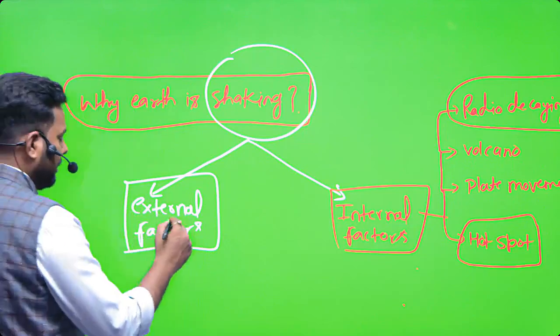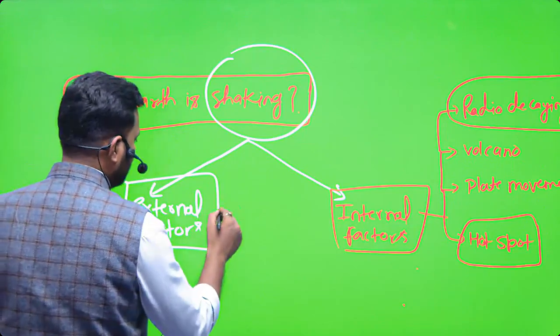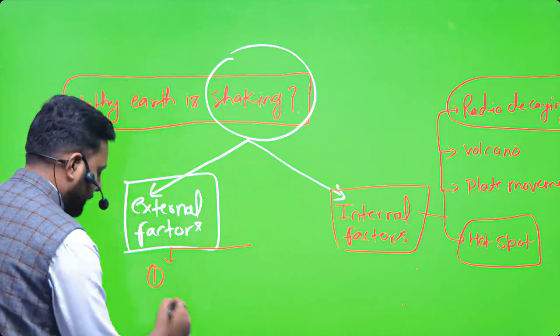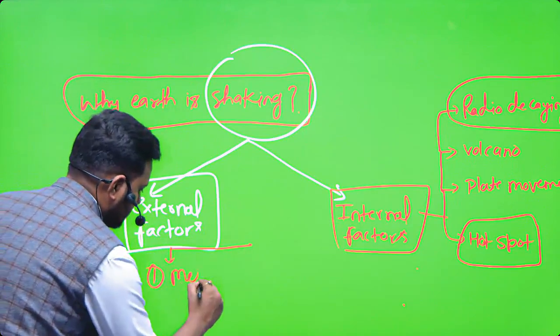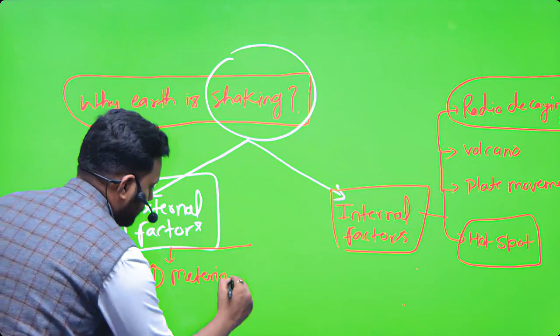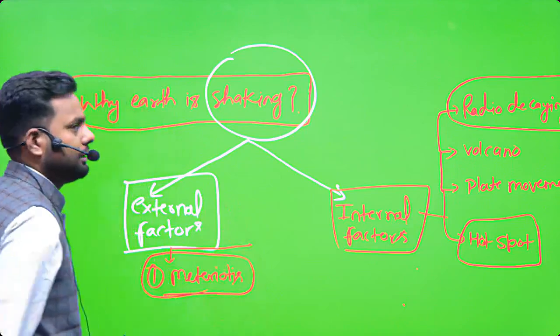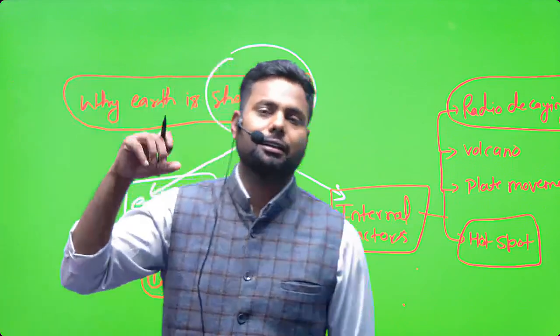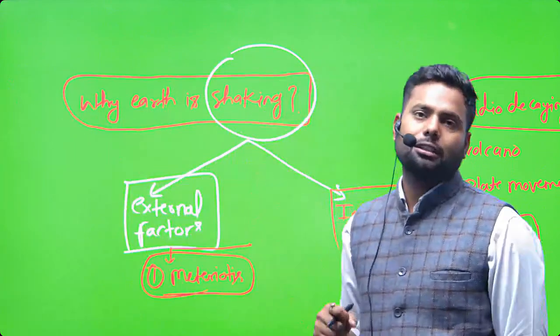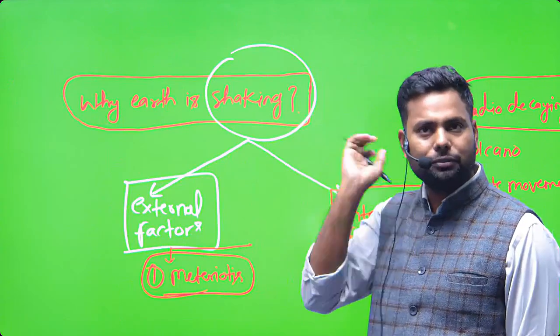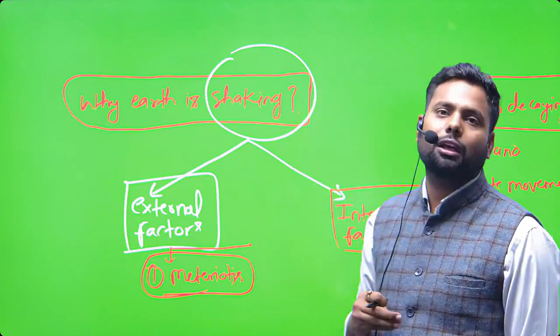What are the external factors? The first factor is meteorites. Meteoritic collision: when any outsider block of solid rock enters the Earth's atmosphere and collides with the surface.